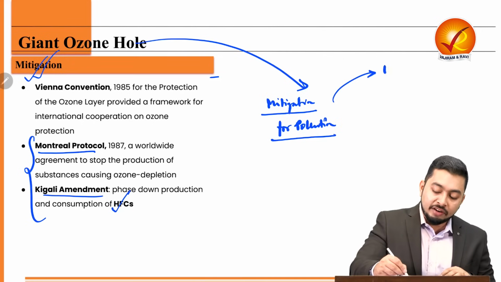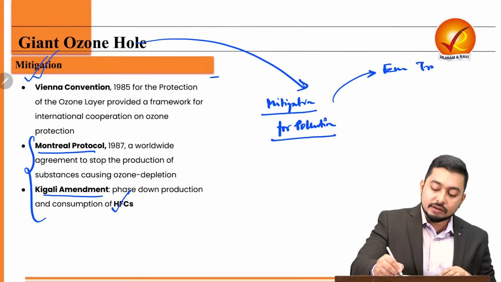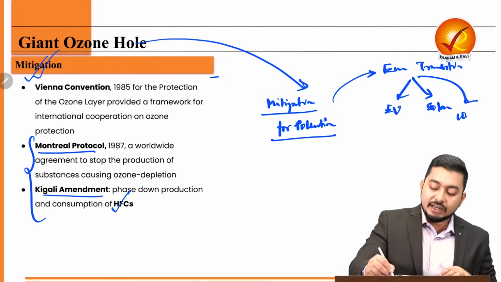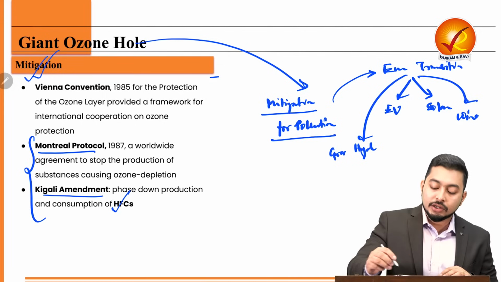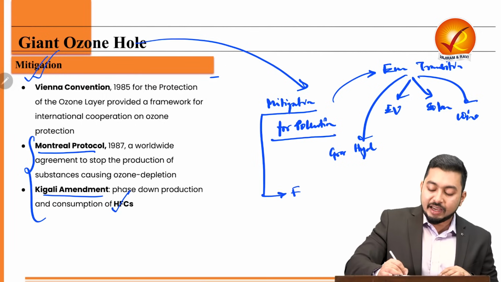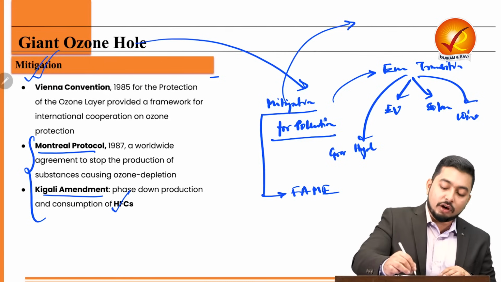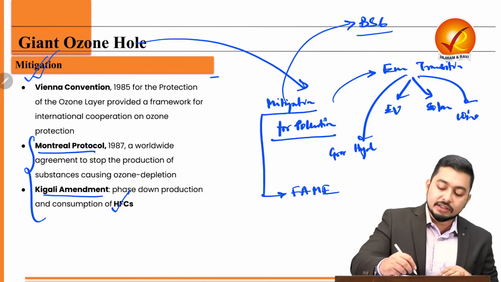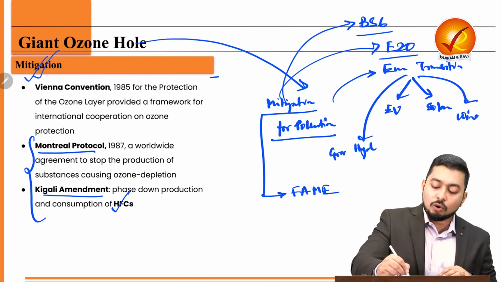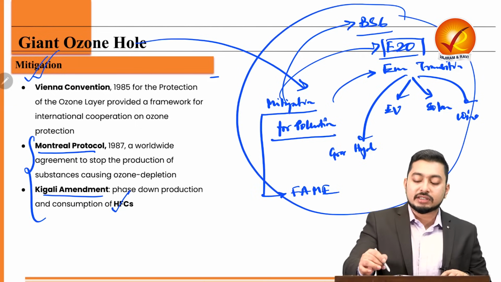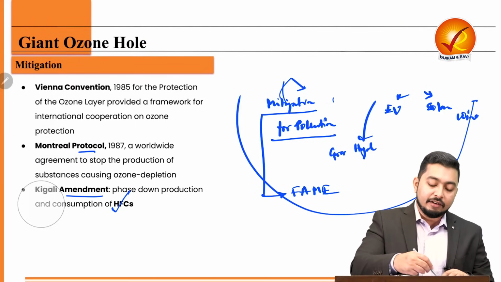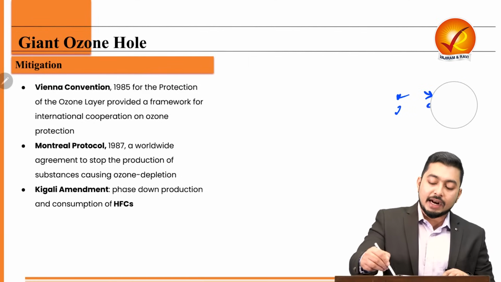For example, if we are going for energy transition, whether we are using electric vehicles, whether we are using solar energy, whether we are using wind energy, whether we are moving towards hydrogen economy, and that too green hydrogen economy, whether we are going for the FAME scheme or we are going for the BS6 engines, we are going for E20 ethanol, blending of 20% fuel. So all these pollution control strategies along with the global cooperation will be the mitigation strategy for looking at the ozone hole.